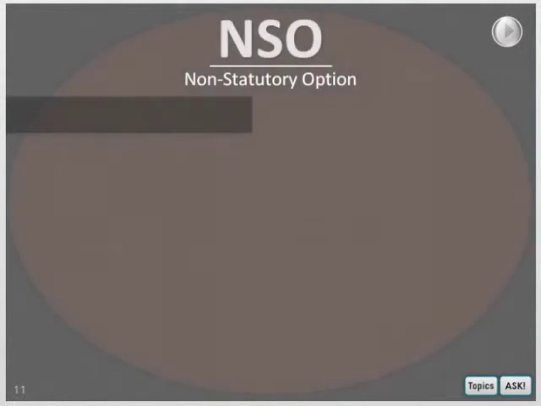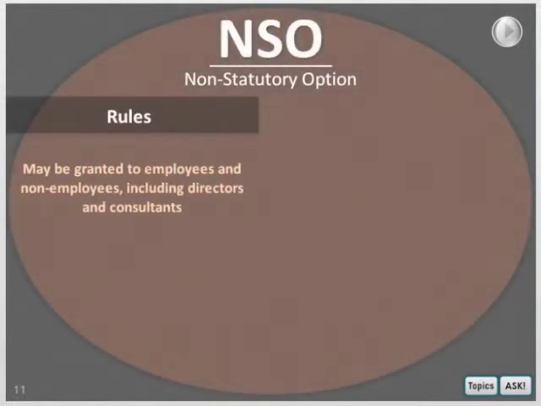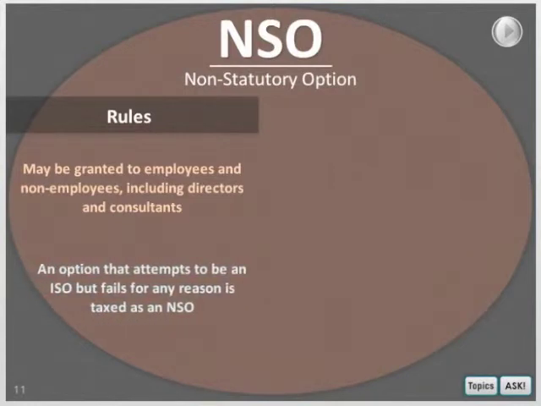The next type of stock option we're going to talk about is a non-statutory option, or NSO. NSOs can be granted to employees and non-employees, including directors and consultants. An option that attempts to be an ISO but fails for any reason is taxed as an NSO. This is how the tax works for an NSO.